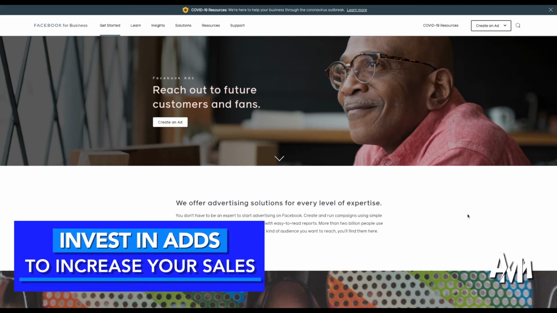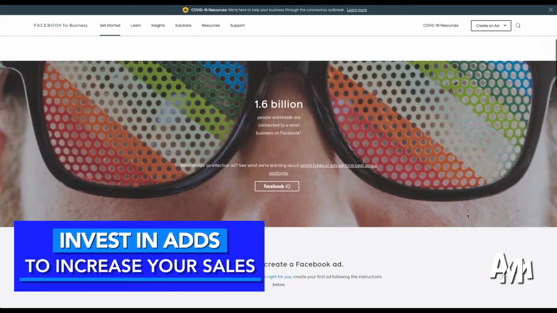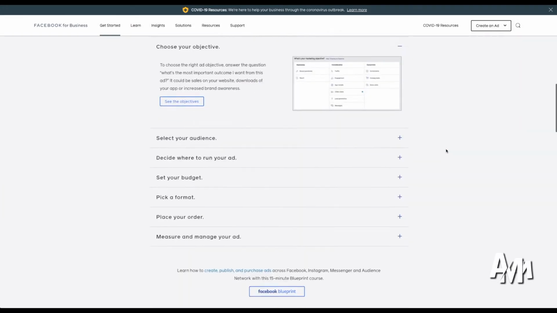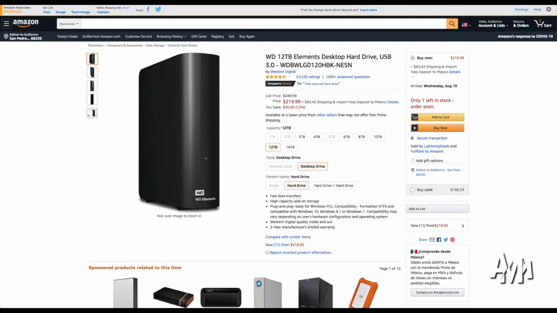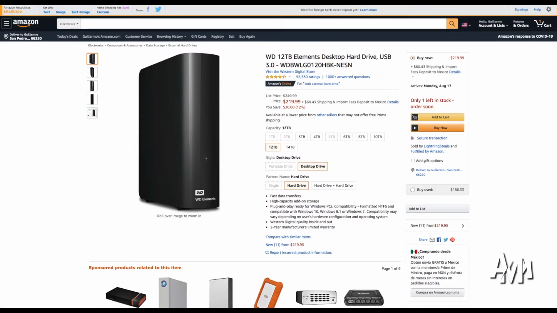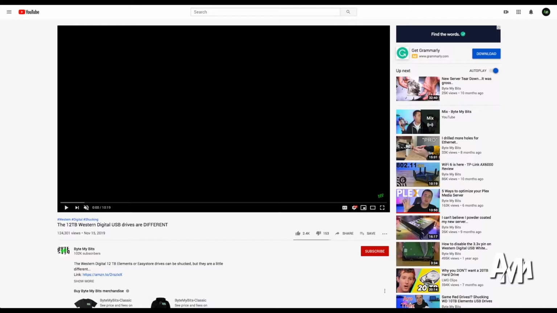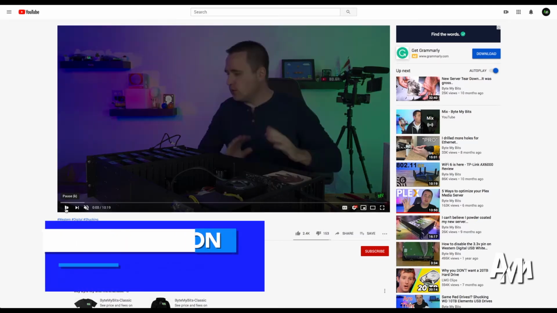Now what you will have to invest in is going to be ads. This will increase your sales, right? So you want to invest in Facebook ads maybe, so that more people see these ads and find these products, and they're like, hey, that's a very good price for a 12 terabyte external hard drive, right? So I am going to buy it. So people will buy it when they see it, right? If people don't see it, they're not going to buy it.